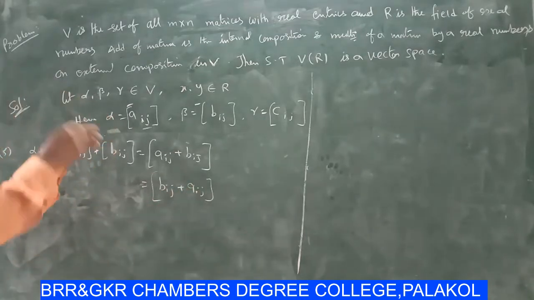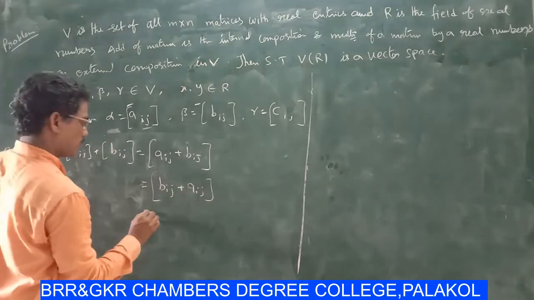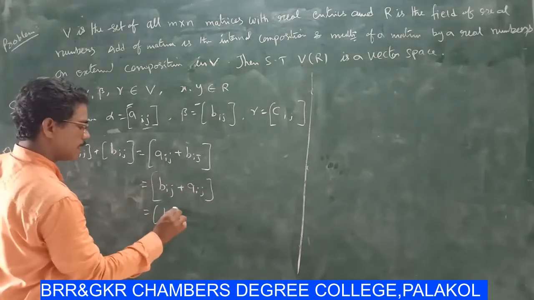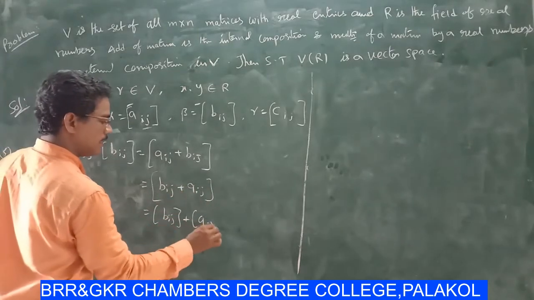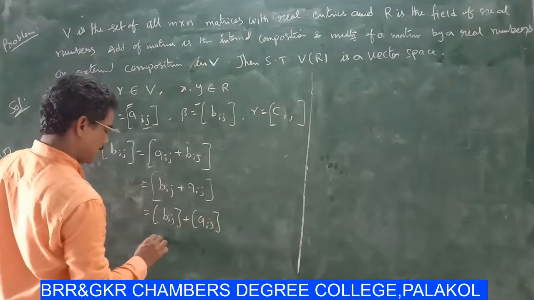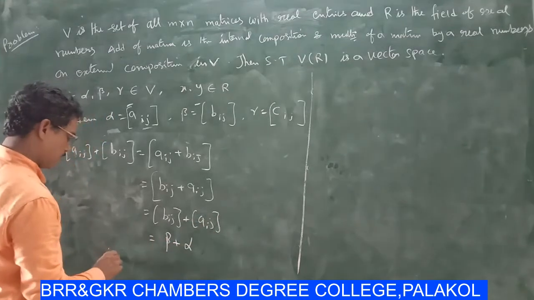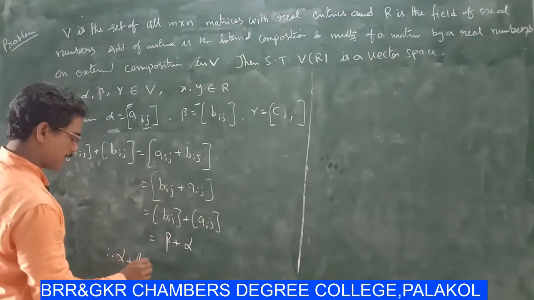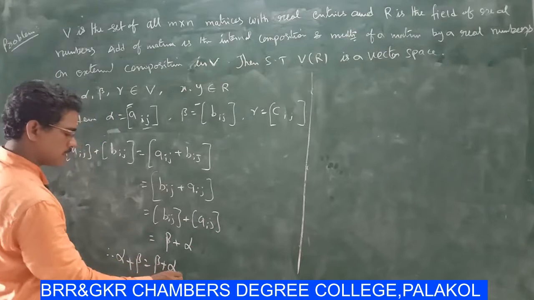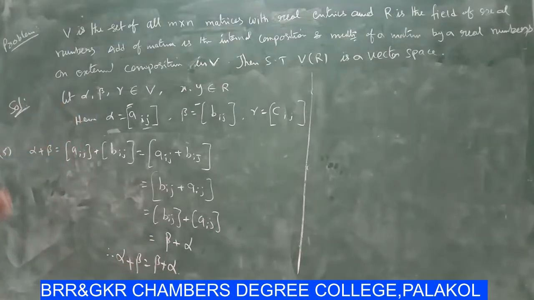Finally, beta plus alpha. Therefore, alpha plus beta equal to beta plus alpha. Then the commutative law is satisfied.